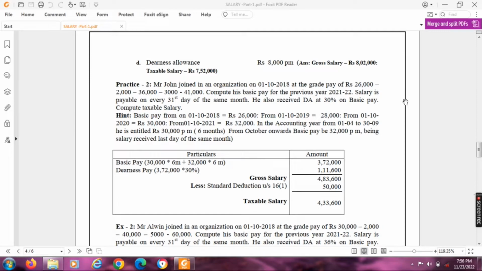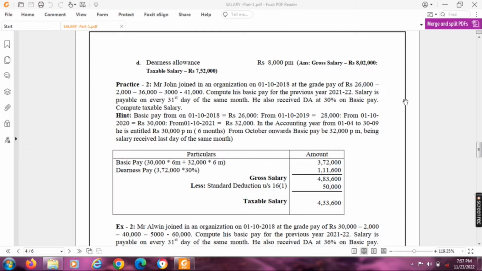In this problem, Mr. John joined an organization on 1/10/2018 at the grade pay of rupees 26,000, 2,000, 36,000, 3,000, 41,000. Compute his basic pay for the previous year. Salary is payable on every 31st day of the same month. He also received dearness allowance at 30% on pay. When the dearness allowance is given at a certain percentage on the basic, it will be treated as dearness pay. It is not DA. Compute taxable salary.